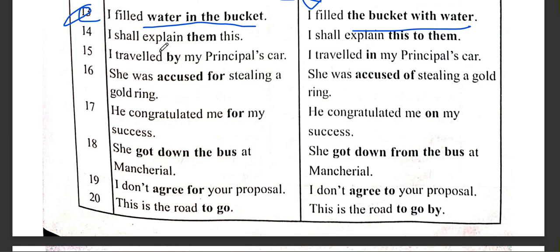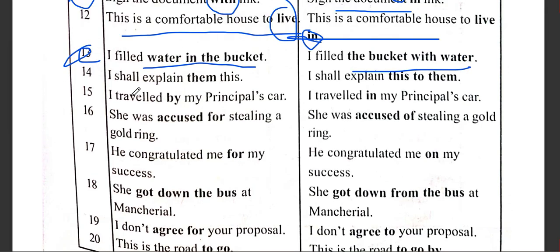I shall explain them this. Though I don't consider this a completely incorrect sentence, because what happened here, I shall explain them, the indirect object came first, and then the question of what I explained, this. So the direct object has been placed at the last of the sentence. This is also correct, but you have to go according to the text that you've been provided in your book.